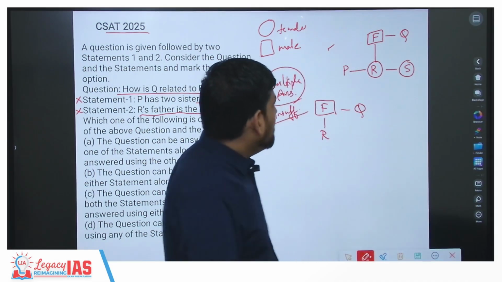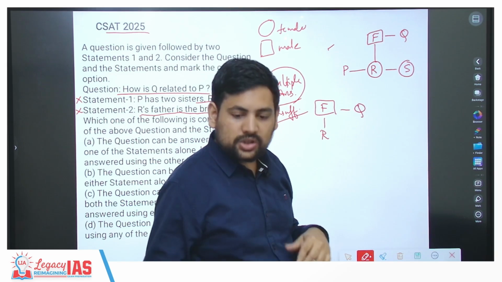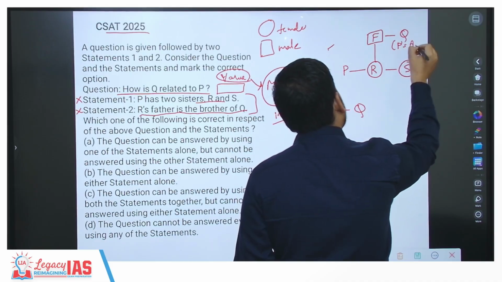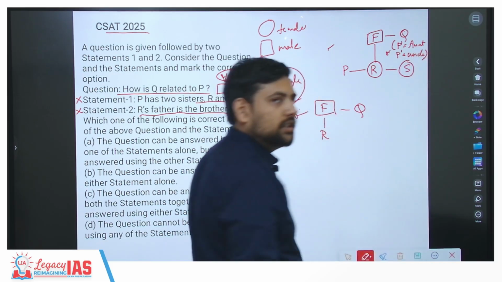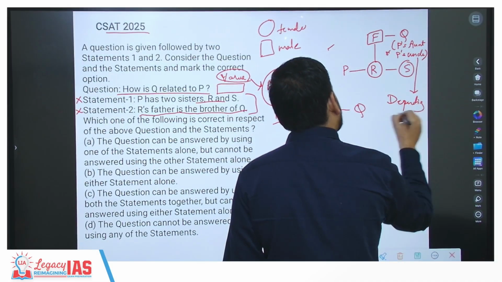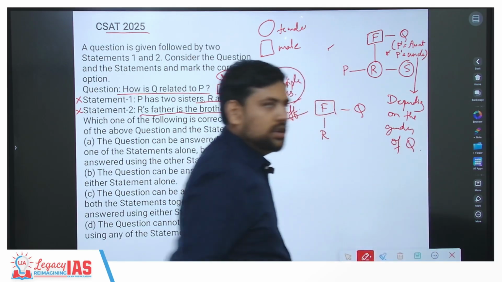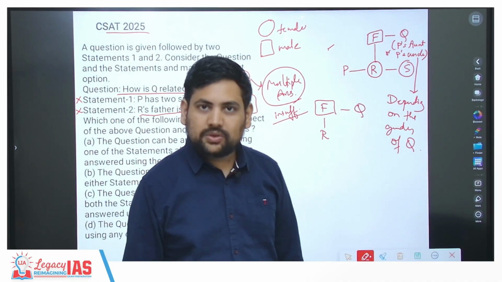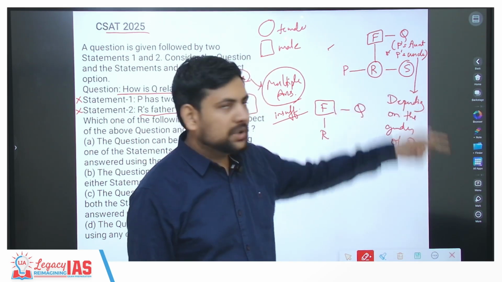Because you know P's father's sibling is this Q. Now Q may be P's aunt or P's uncle, depending on the gender of Q. So unless and until I am told about the gender of Q, you cannot get to the answer. How is Q related to P? I don't know, even after using both the statements, because it can be P's aunt or P's uncle.